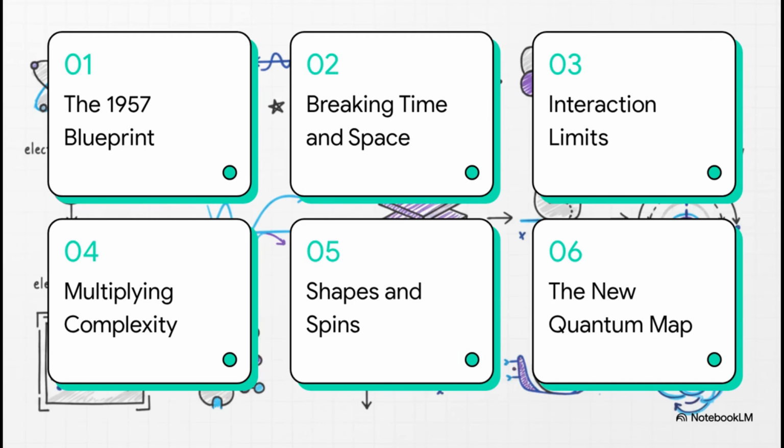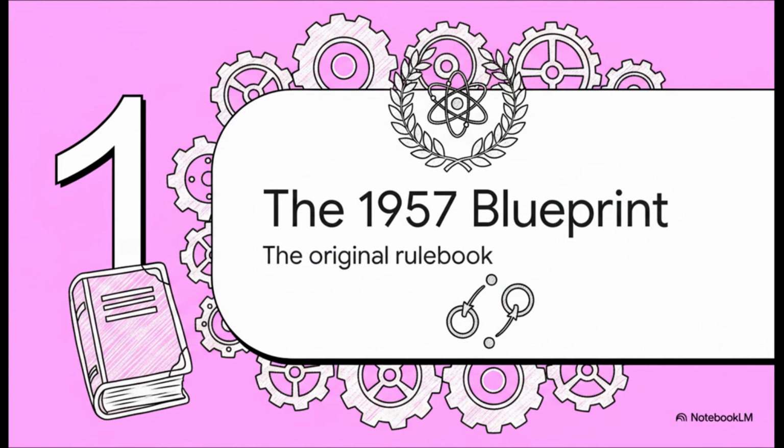Over the next few minutes, we'll dismantle the classic rules through 6 stages: the 1957 superconductivity blueprint, breaking time and space, pushing the interaction limits, multiplying the complexity, unconventional shapes and spins, and finally, the new quantum map. Part 1. The 1957 superconductivity blueprint, establishing the original rulebook of macroscopic quantum coherence.